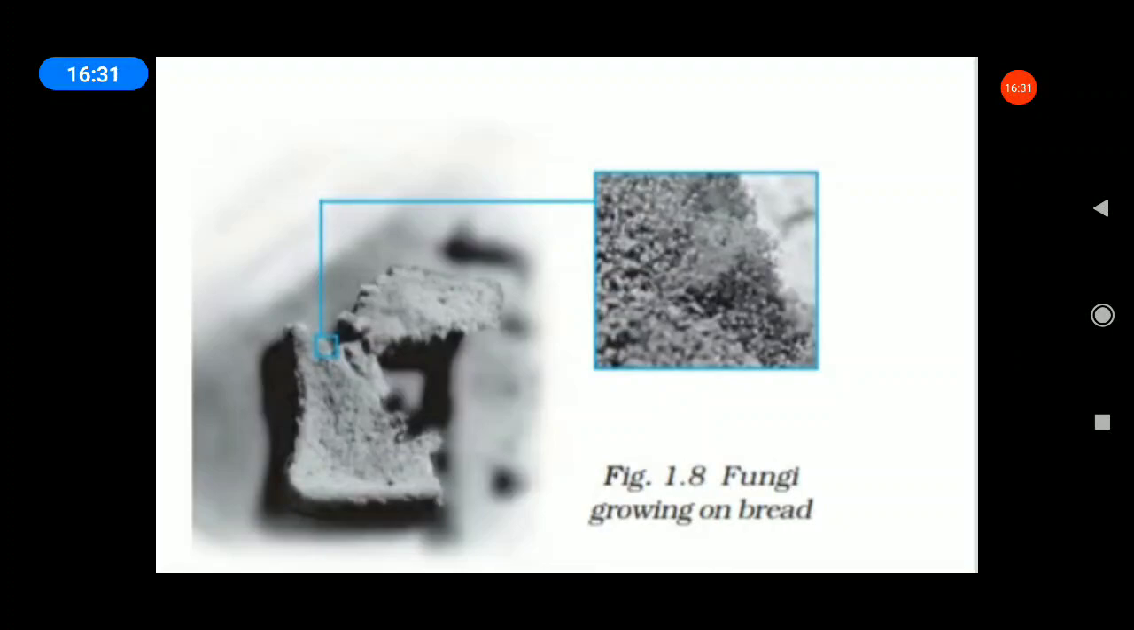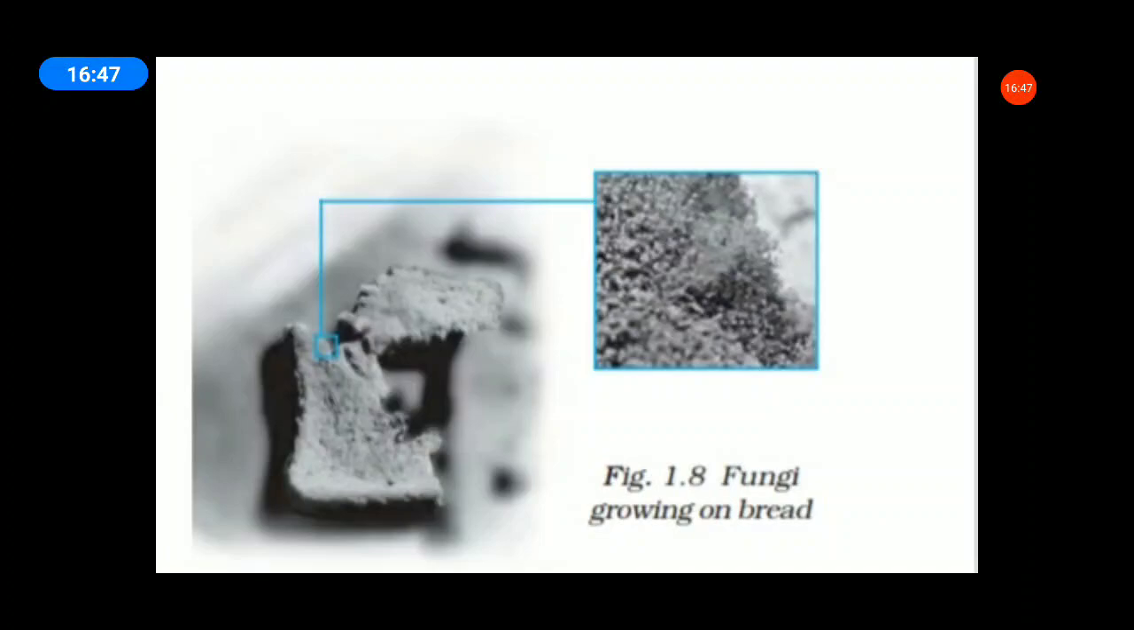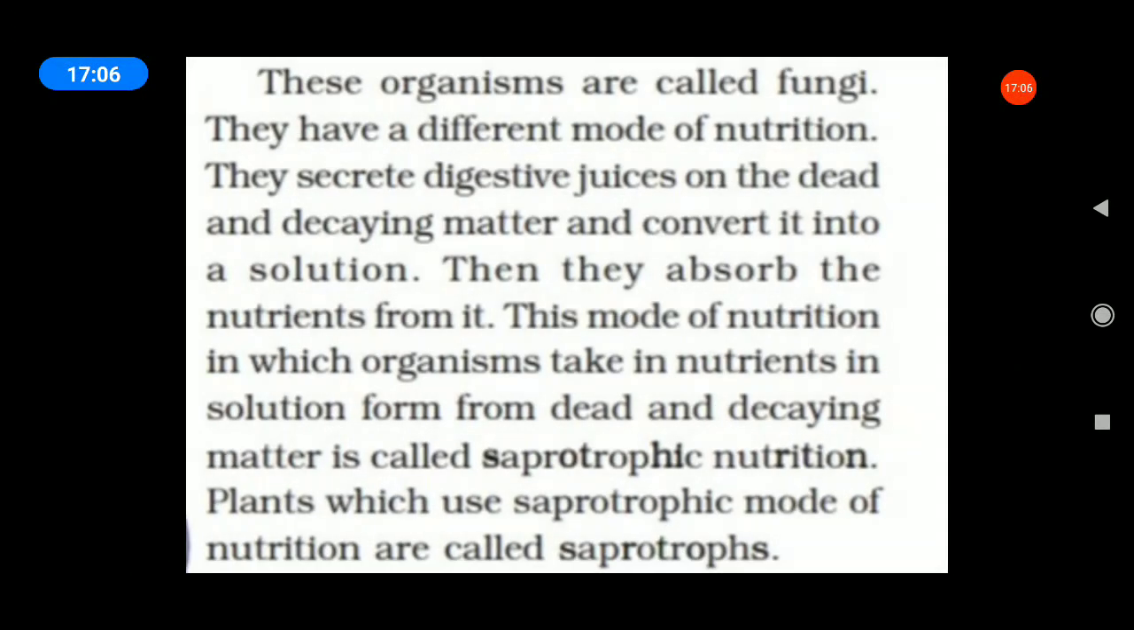They can then absorb nutrition from this solution. The mode of nutrition in which organisms take in nutrients in solution formed from dead and decaying matter is called saprotrophic nutrition. Plants which use the saprotrophic mode of nutrition are called saprotrophs. Are you clear, students? Saprotrophs. All of you see your book page number 6.